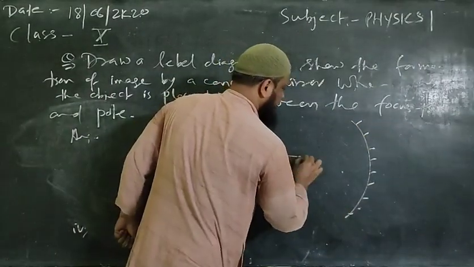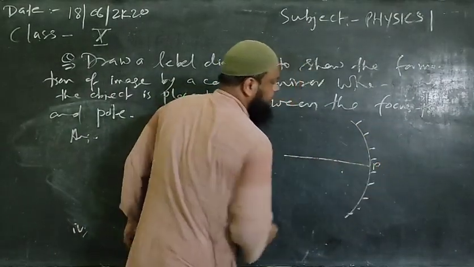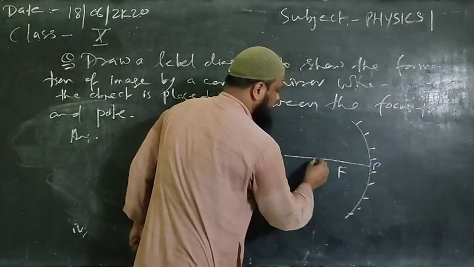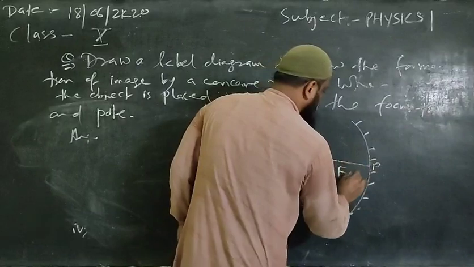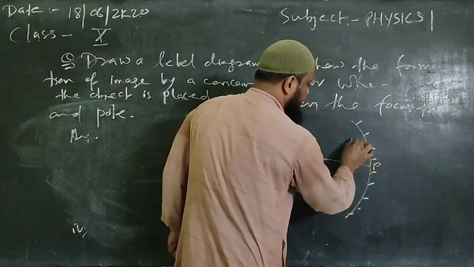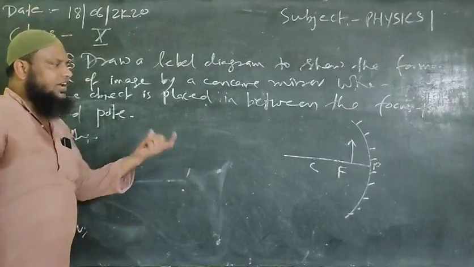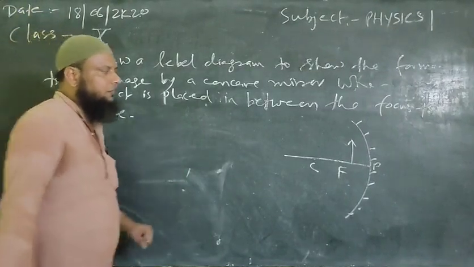We'll mark the principal axis, the pole, the focus point, and the center of curvature. Now in this case we'll place the object in between the pole and the focus point like this, and we'll try to find out the formation of image for this case.